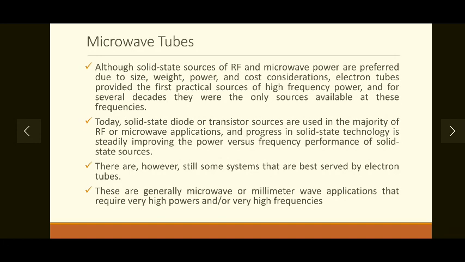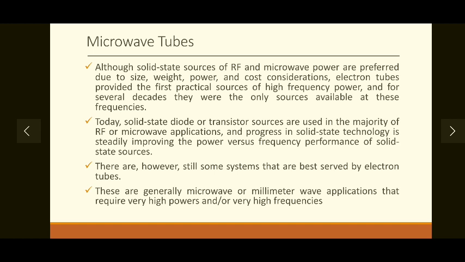So in the current era solid state devices are preferred for microwave circuits, but still the first real sources of high frequency power or microwave power were the electron tubes. Okay, and they were the only source available at that time. So we will first look at these electron tubes which are still quite used in several microwave circuits. Although today solid state diodes or transistor sources are used in the majority of microwave applications, progress in solid state technology is steadily improving the power versus frequency performance.